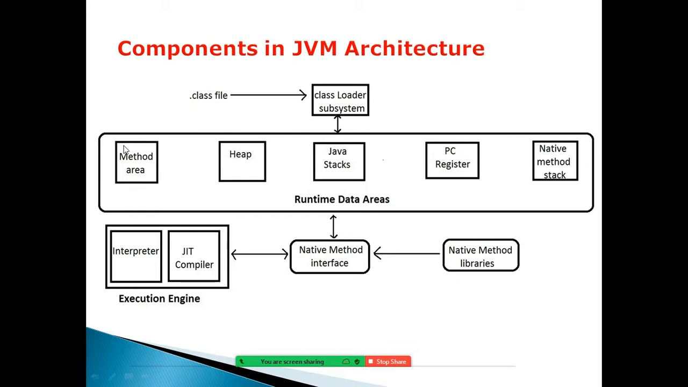Here you can see we have a method area, a heap area, a Java stack, a PC register, and a native method stack to execute C and C++ programs. You can execute C and C++ programs in Java by using this native method stack with the help of native method libraries. Here we have the stack memory to hold methods and their respective data. Here we have the heap memory to hold objects and their respective data.